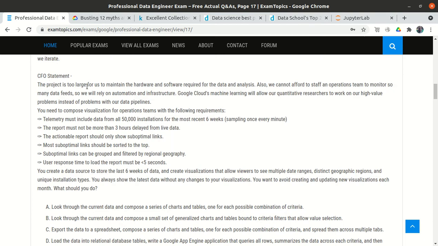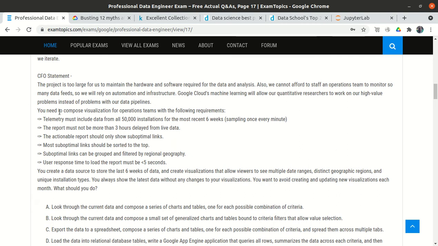The project is too large for us to maintain the hardware and software required for the data and analysis. Also, we cannot afford to staff an operations team to monitor it, so we will rely on automation. Google Cloud Machine Learning will allow our quantitative researchers to work on high value problems instead of problems with our data pipelines.